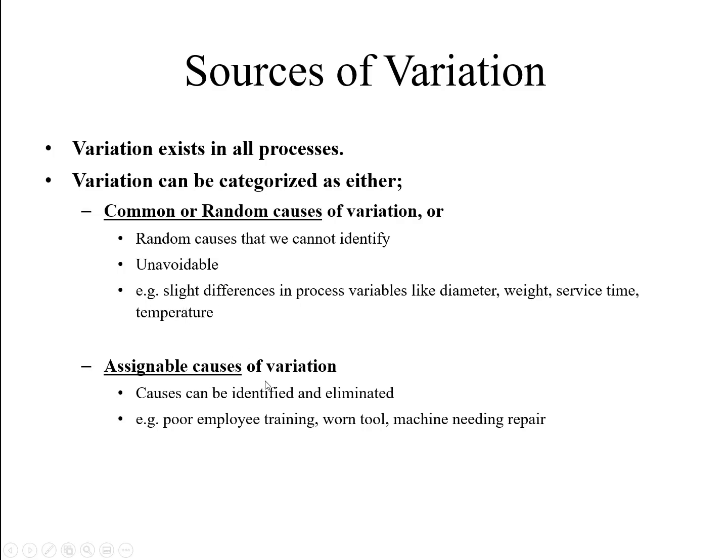Then assignable causes of variation. What are the main causes due to which the variation occurs in the process, in the production, in the service quality? Causes can be identified and eliminated. Causes such as the electric shutdown, the low voltage, the raw material. Why is the product not that good? As defined at the start, this will be our product in the design stage. So causes can be identified and eliminated. How can you identify and eliminate them?